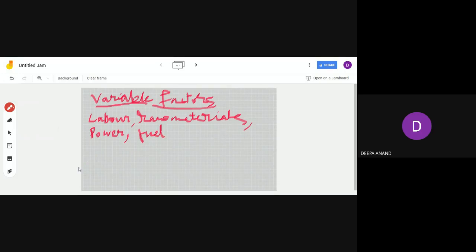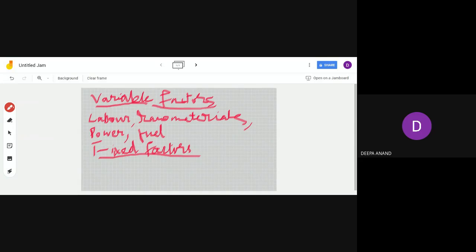So the next is fixed factors. Can somebody give me the explanation of fixed factors? What will you write? Ma'am, which cannot be changed in the short run.